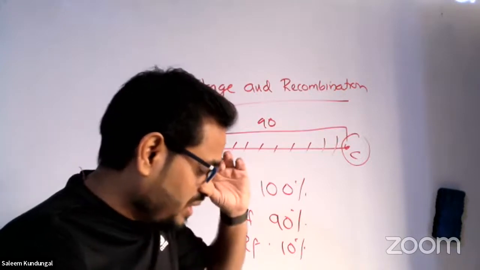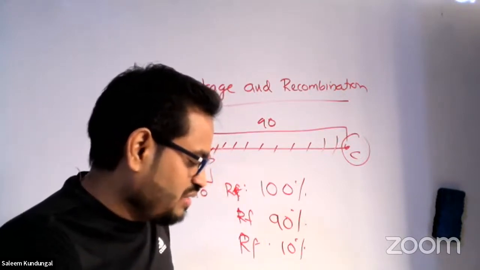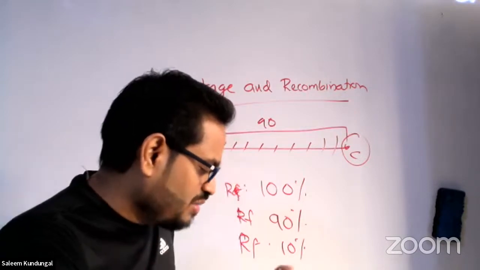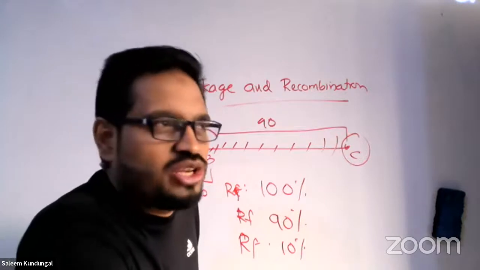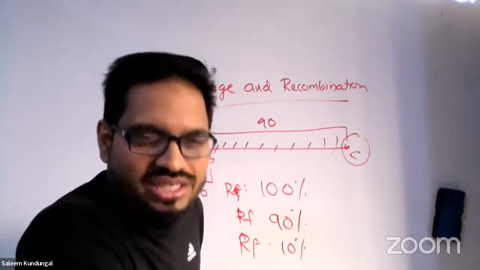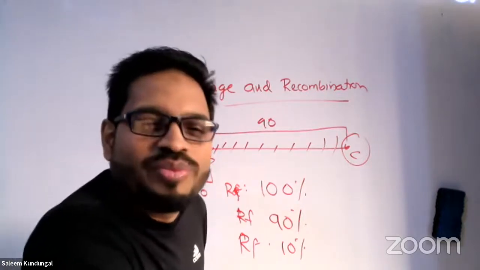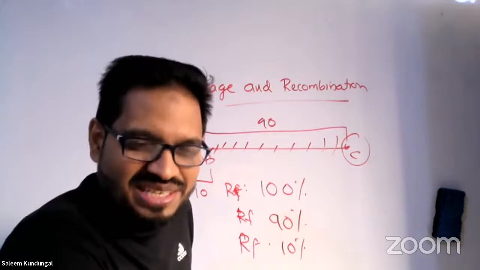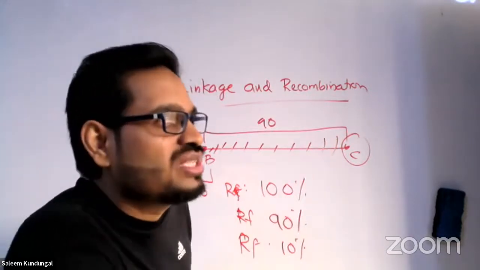He traces a specific nucleus structure all through the spermatogenesis of a few insects. It was observed that 50% of sperm received the structure and the other 50% did not. What was that? The X chromosome. Some 50% of sperms got the X chromosome, the other 50% didn't. As he doesn't know what that structure was, that's the fun here. He doesn't know what structure the sperms got at the time of meiosis.